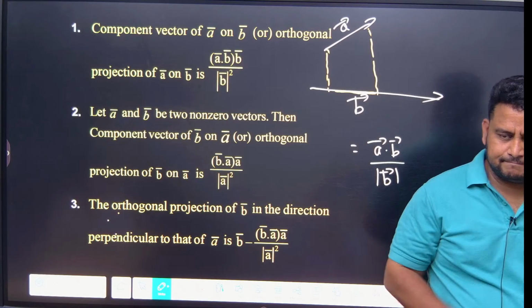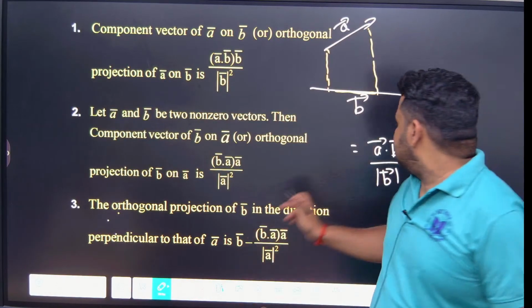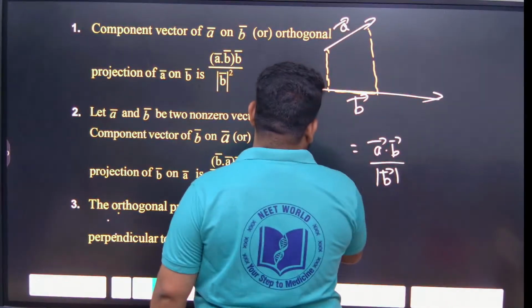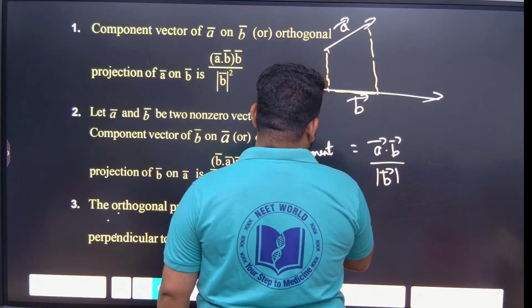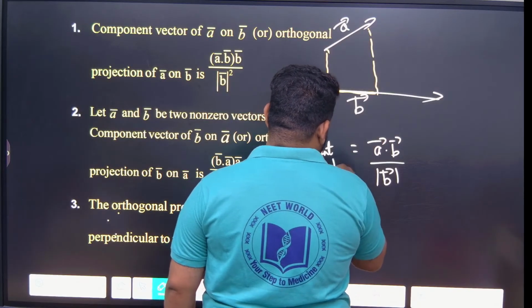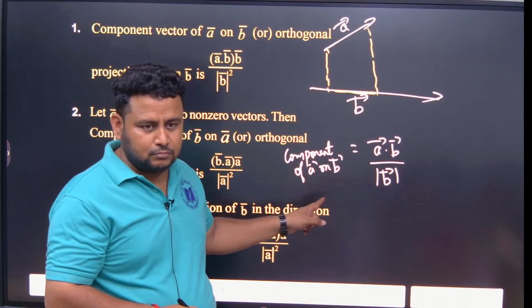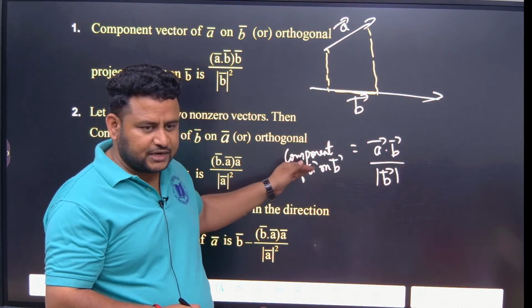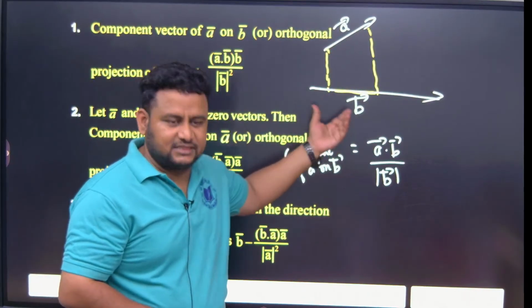Understood this one? A on B. This is what? Component of A on B. Component of A on B means when A falls on B, what is the length?